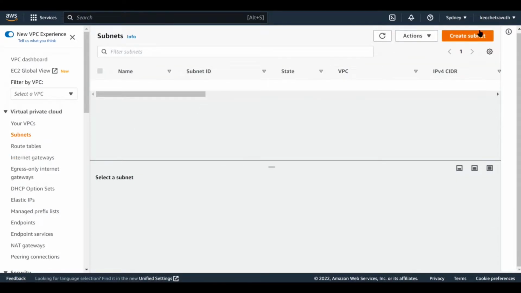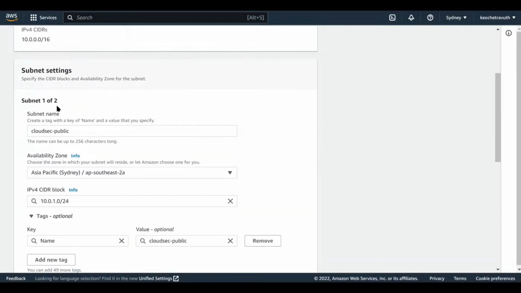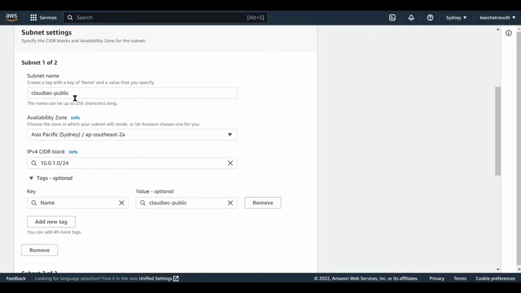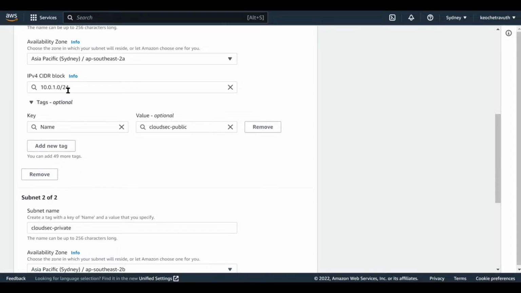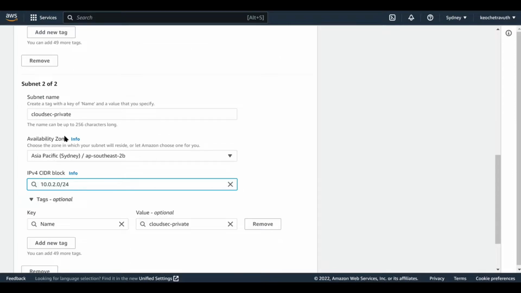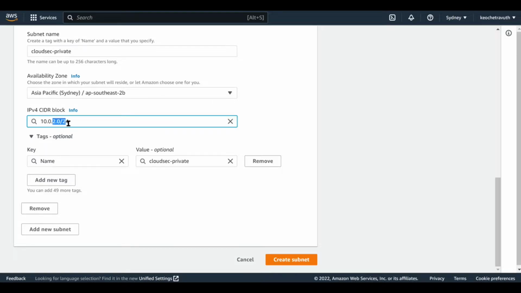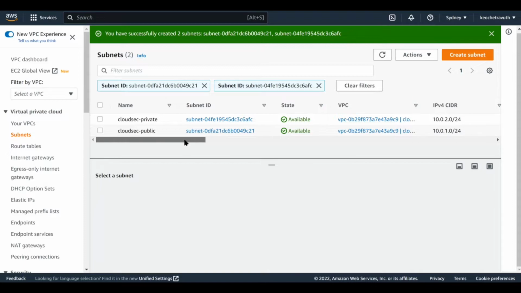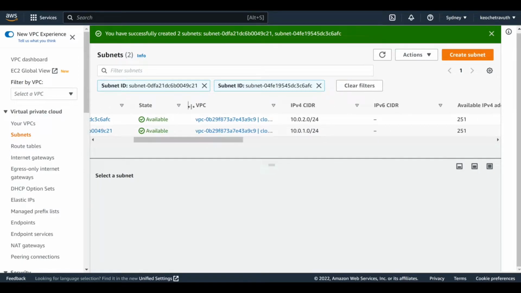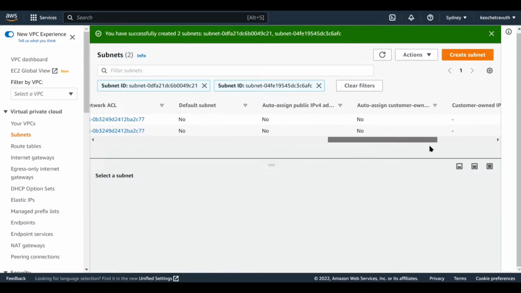So go to subnets, create subnet. We're going to create one public subnet and one private subnet. For subnet 1, just choose CloudSec public, and then you can choose an availability zone if you prefer. Then you put the IPv4 block as 10.0.1.0/24, and then for the private subnet, CloudSec private, and another availability zone. And then it's 10.0.2.0 for this one, and once you finish this, just create subnets. So here are the subnets you created, attached to the VPC from before. Here is all the other information you can check.